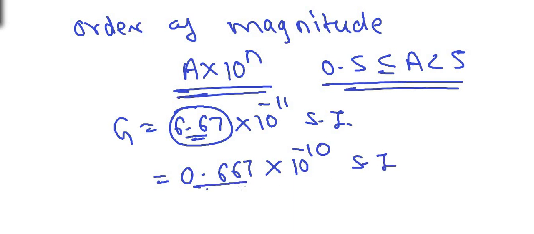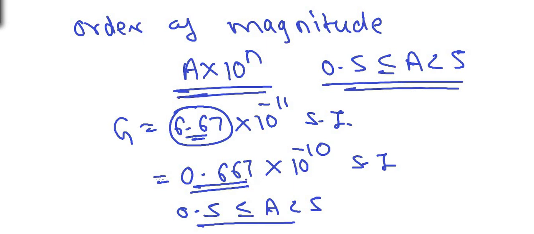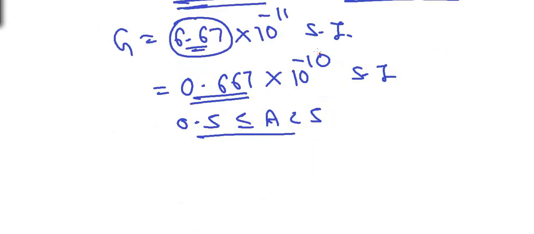So now 0.667 is between 0.5 and 5, and so we can call this the order of magnitude form for capital G, the universal constant of gravitation. This power of 10 over here is called its order of magnitude.